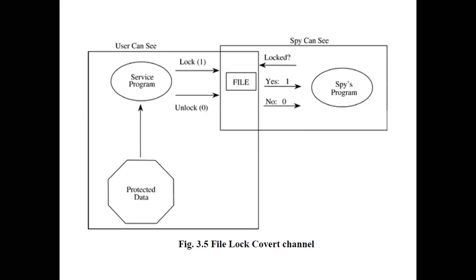Now how, by locking a file or unlocking a file, is the information revealed? Just look at the figure shown to you, and try to identify how my information is getting leaked. I'll give you 1 minute to visualize it, and if you can answer it, it's very good. Or else I'll explain how the information is revealed in the case of a file lock covert channel.